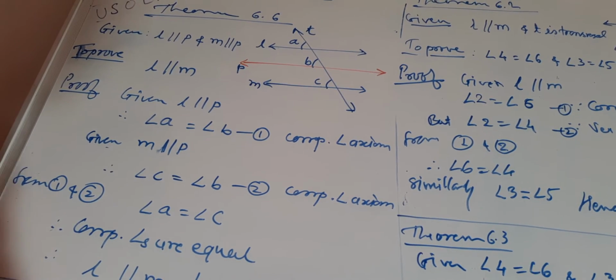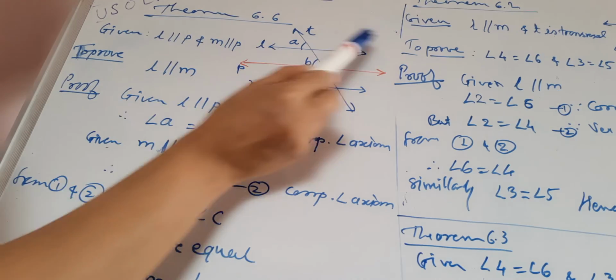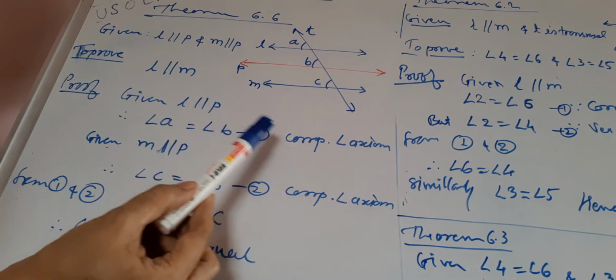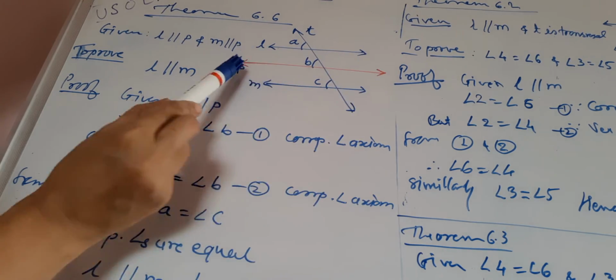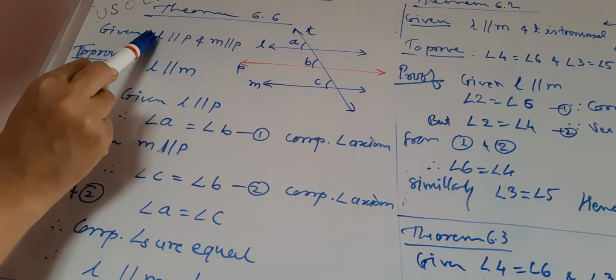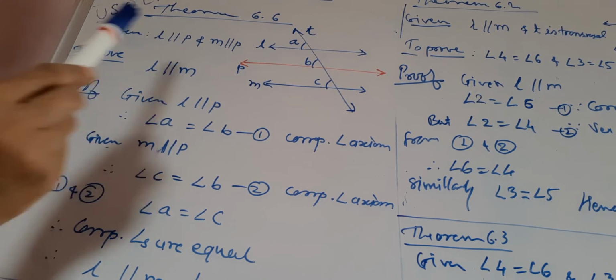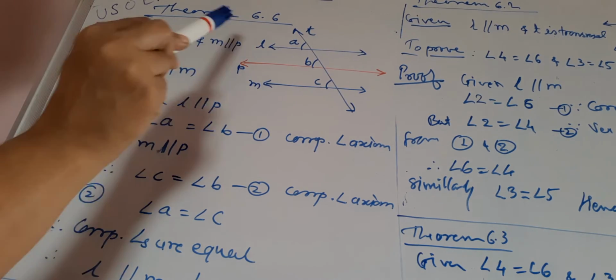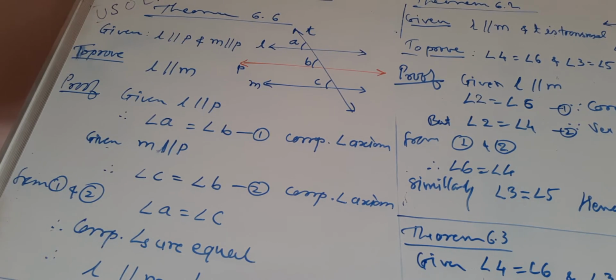Next theorem 6.6, the statement says that lines which are parallel to the same line are parallel to each other. So we have taken here two lines, line L is parallel to P and line M is parallel to P. It means P is the same line which is parallel to the other two lines, and hence we have to prove that the other two lines are parallel to each other.